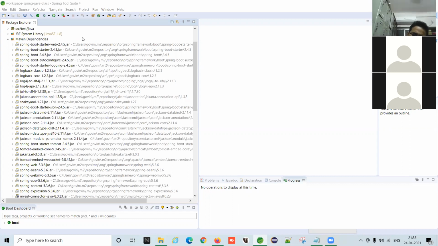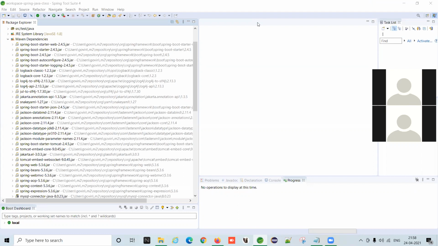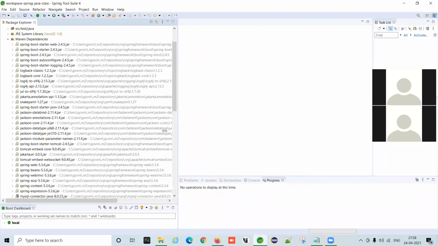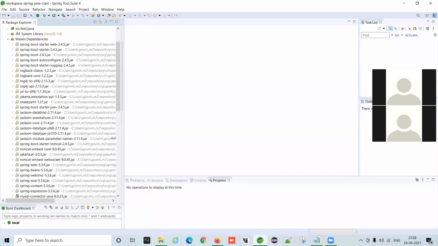Then it's asking to enter a group ID for the artifact.